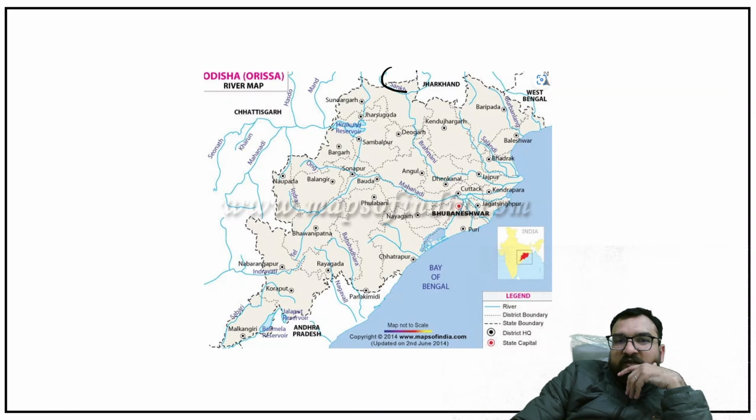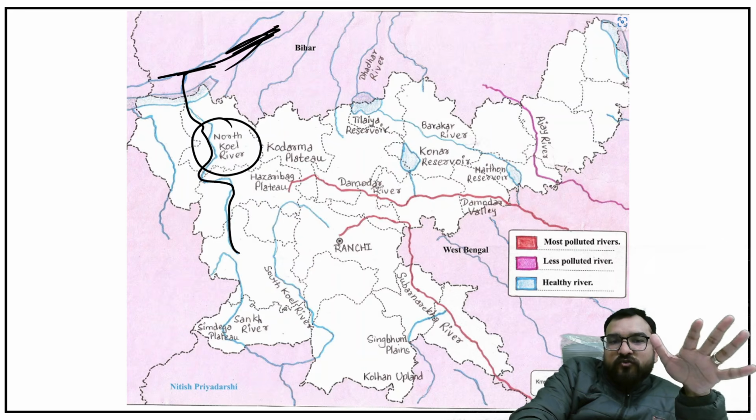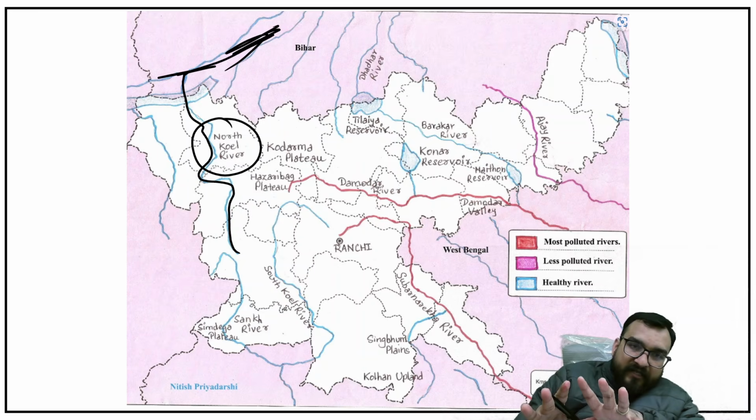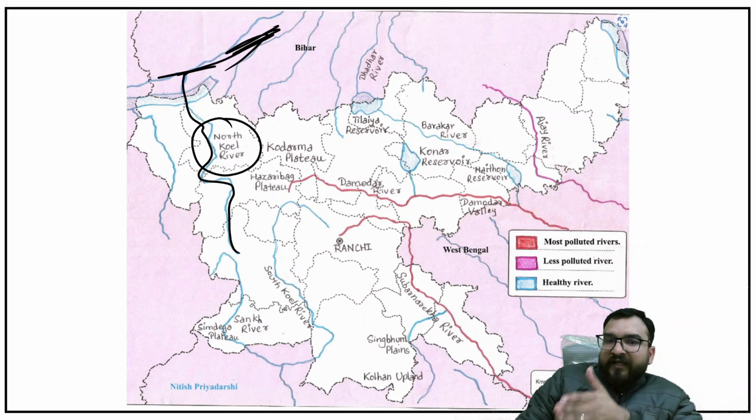They go over here, Sankh, over here South Koel, meeting together, and then going to Odisha, mainly North Odisha they are flowing, right? And then over here they will be merging with one major river of Odisha, that is Mahanadi, which we will be covering after this. Okay, so I hope you have understood the major river systems or major smaller rivers of the Jharkhand region, which is important because a lot of states are involved over here as well.